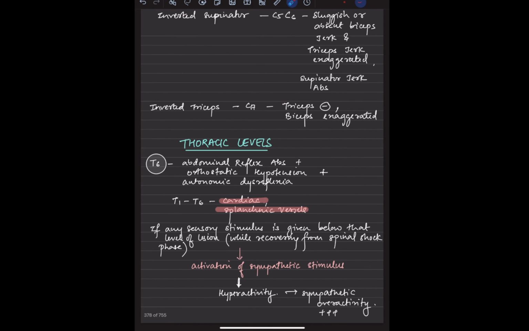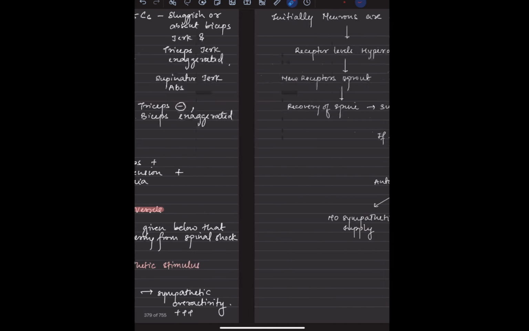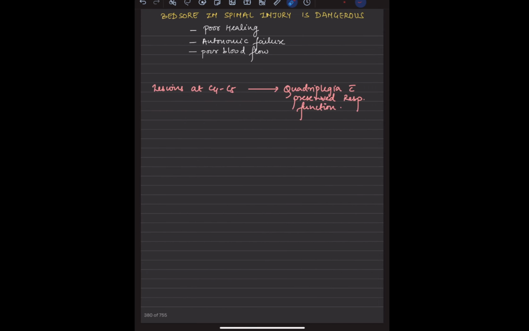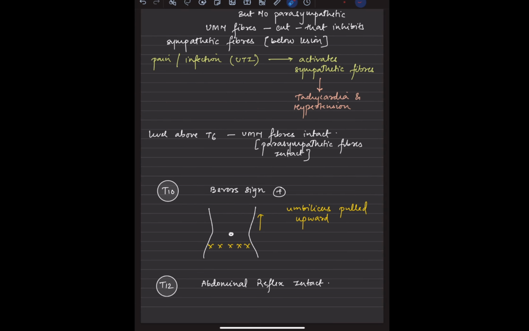If it is a thoracic level, T1 to T6, splanchnic nerves and cardiac vessels are involved, so autonomic dysfunction would be appreciated. If the level is at T10, the Beevor sign would be expected.